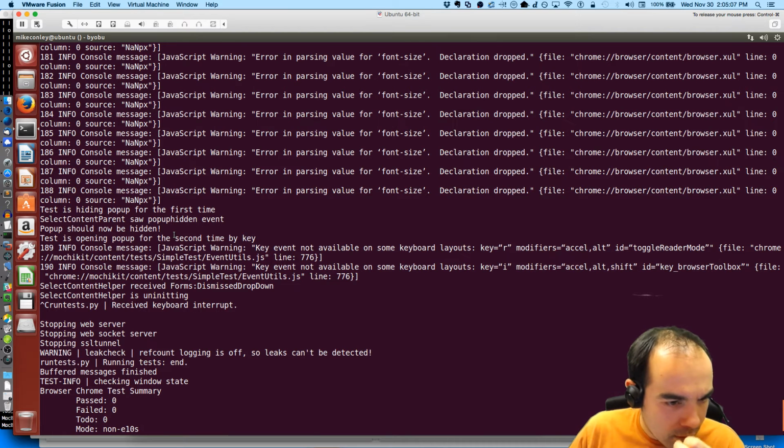Interesting. There's a delay in the forms dismiss dropdown. We saw the pop-up hidden event.